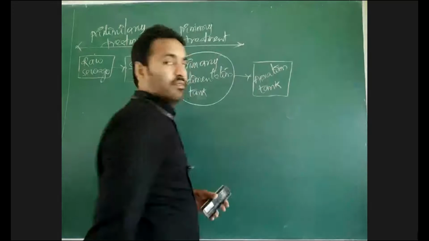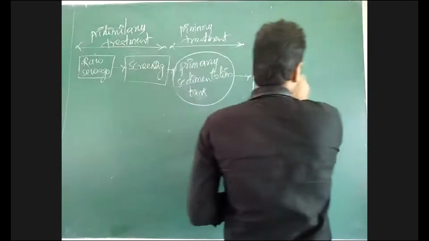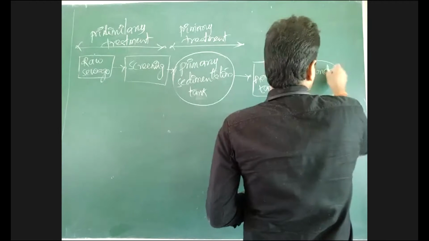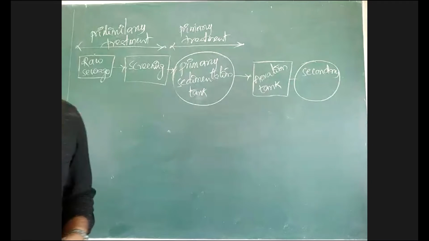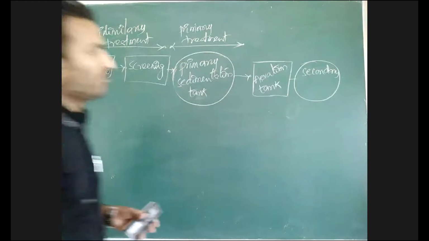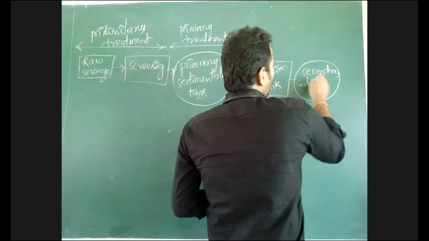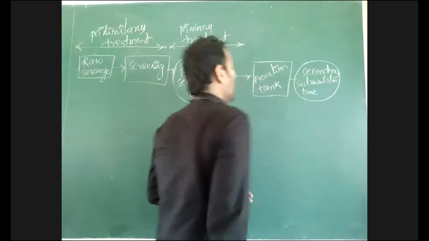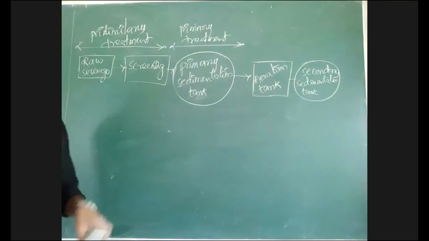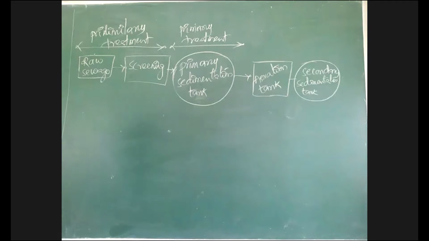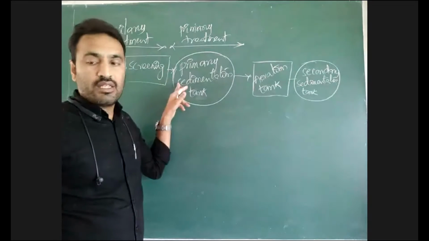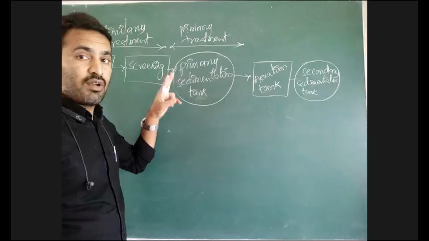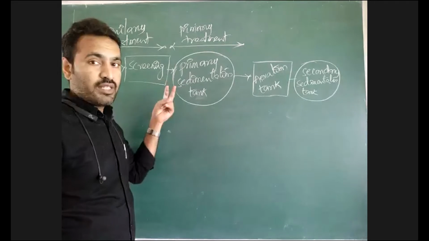the aeration tank. From this aeration tank, then secondary treatment: secondary sedimentation tank or secondary treatment tank. Here, when water is filtered, there is formation of two layers. One is effluent, the second one is primary sludge.